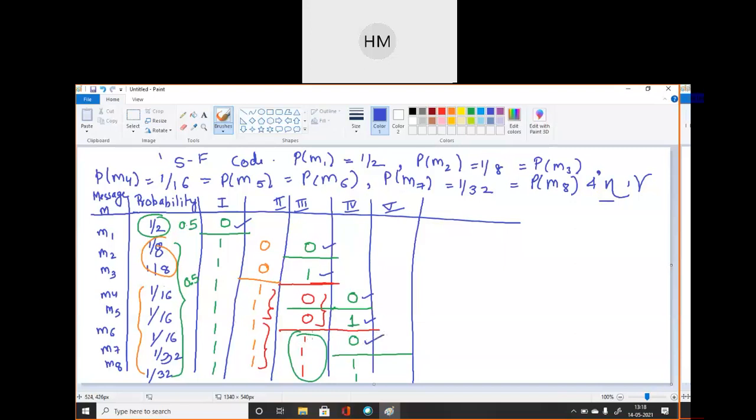M6 मैसेज के बाद मुझे मेरा कोड जनरेट हो चुका है टिल स्टेप 4. ठीक है, नेक्स्ट स्टेप यू आर मूविंग टू पार्टीशन दीज टू बिट्स. Okay, next step we are moving to partition these two bits. So partitioning this, ठीक है, and the last partition is this 0 and 1. Code generated.